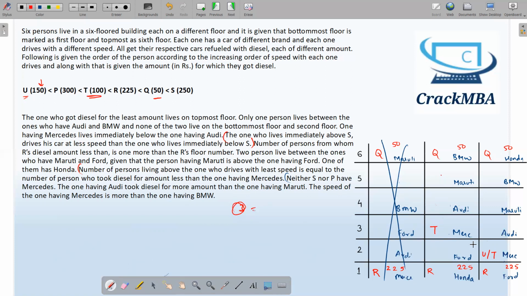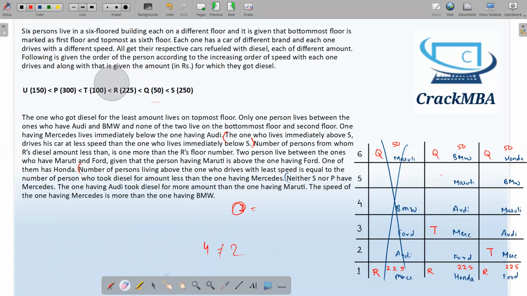Similarly over here also, if I take you over here, the number of persons living above you will be 1, 2, 3, 4. 4 persons are living above you, and that should be equal to the number of persons who took diesel for an amount less than the one having Mercedes. You have Mercedes, which means you have 150. The number of persons less than 150 are T and Q, that is only 2. 4 cannot be equal to 2, so you cannot come over here. So the only possibility is T.